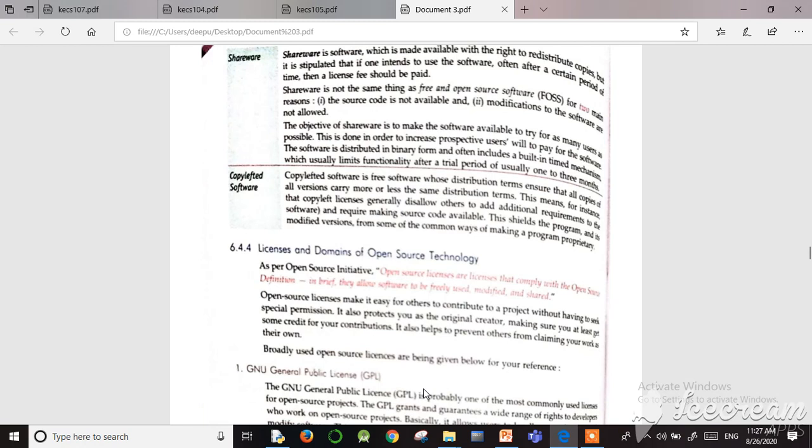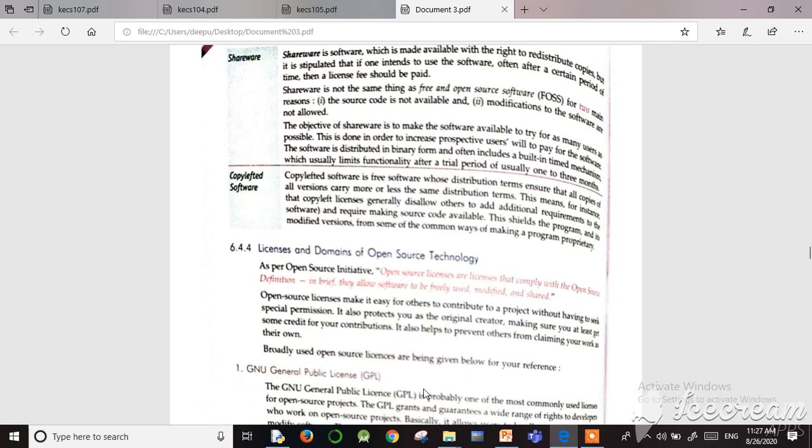Here we can add some restrictions on this copylefted software. A copylefted license generally disallows others to add additional requirements to the software. Others cannot add any additional requirement to the current software, and making the source code available is required. So it provides rules like there is no need to add additional requirements to the existing program, and making the source code available is required.